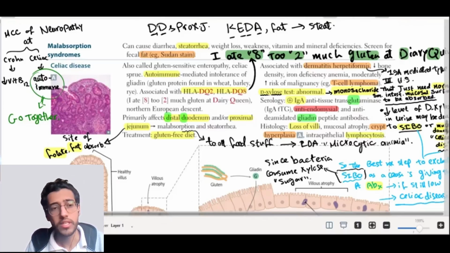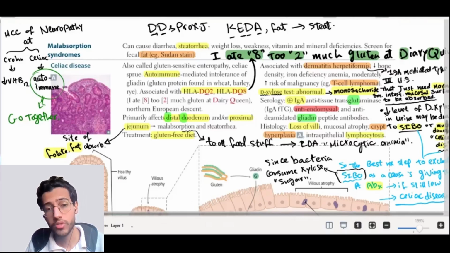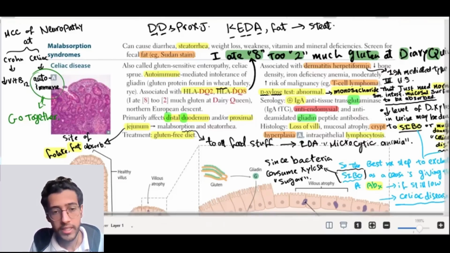Now, why may a patient with celiac disease have neuropathy? Don't be confused. Neuropathy in celiac disease isn't caused by vitamin B12 deficiency. It's caused by autoimmunity. Why autoimmune? Because the pathogenesis of celiac disease is autoimmune: an autoimmune mediated intolerance of gliadin, which is the gluten protein found in wheat, barley, and rye.